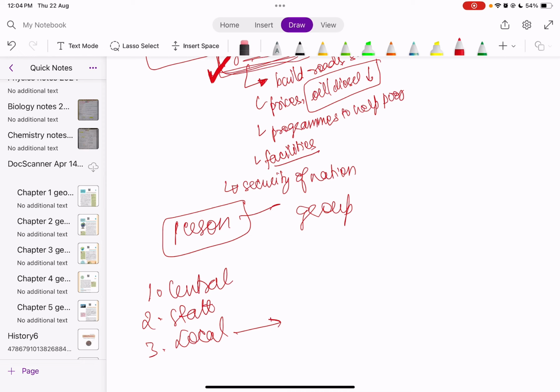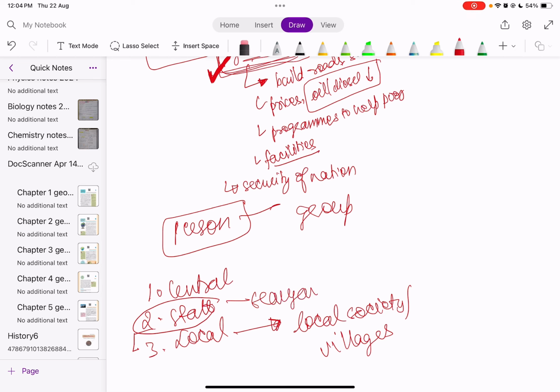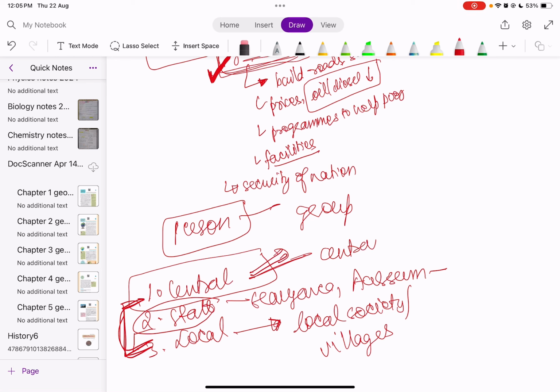Local bodies look into the lower level, in the sense at the ground level, which comes to the local society or the villages. The state government looks into the matters of the whole state, like Haryana has a different state government, Assam has a different state government, and others. The central government is the core that makes sure that everything happening in the nation has a chain among themselves, and it looks into the central aspects, or we can say the whole nation points.